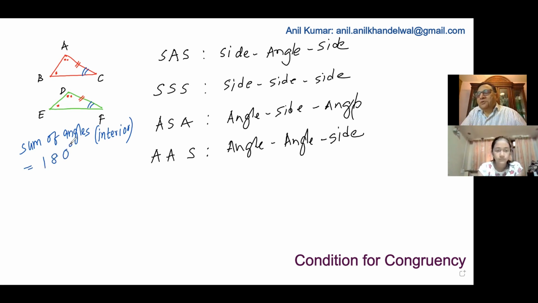If two are the same, the third has to be 180 minus the sum of those two. So now you can see very clearly that we have exactly the same angles, correct? It becomes angle, side, angle, the same as ASA. Do you see the similarity? So they are in a way similar conditions, but written in a different way. Is that clear to you? Perfect.